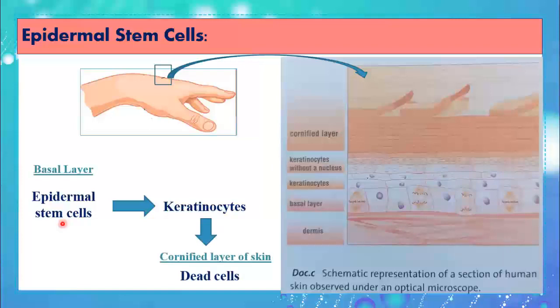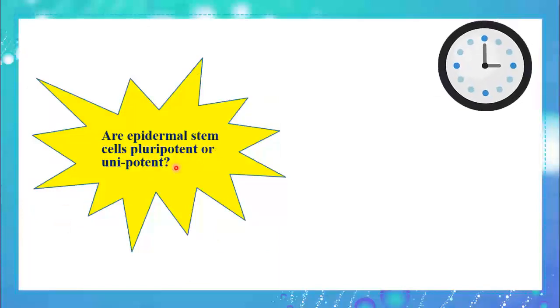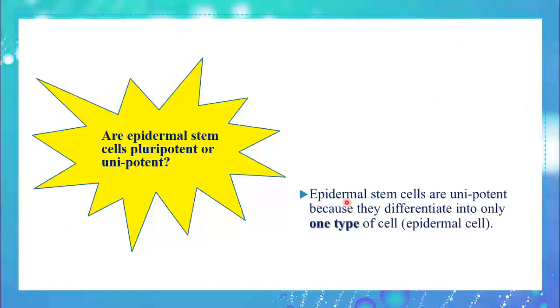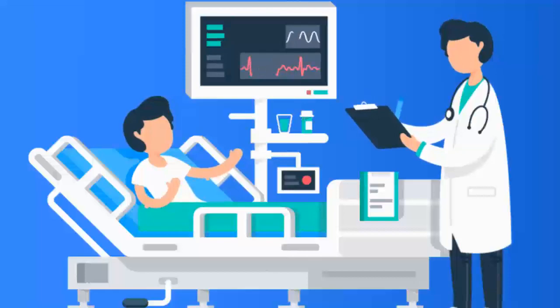Going back to the definition of pluripotent and unipotent, remember them carefully. Are these epidermal stem cells pluripotent or unipotent? Epidermal stem cells are of course unipotent because they differentiate into only one type of cell, the epidermal cell, your skin cell. For our final scenario here, let's see how stem cells are used in the medical domain.